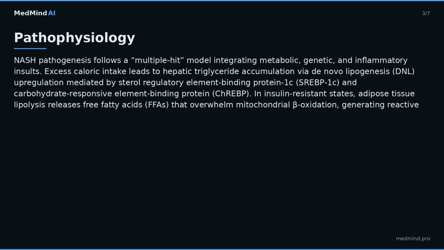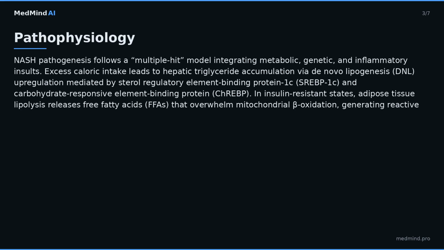Pathophysiology. NASH pathogenesis follows a multiple-hit model integrating metabolic, genetic, and inflammatory insults. Excess caloric intake leads to hepatic triglyceride accumulation via de novo lipogenesis, DNL, upregulation mediated by sterol regulatory element binding protein 1C, SREBP1C, and carbohydrate-responsive element binding protein, ChREBP.